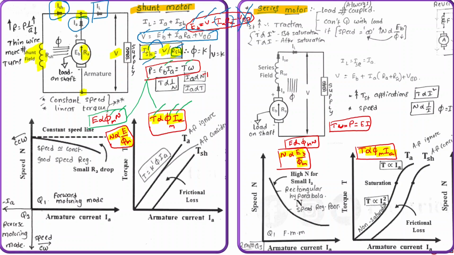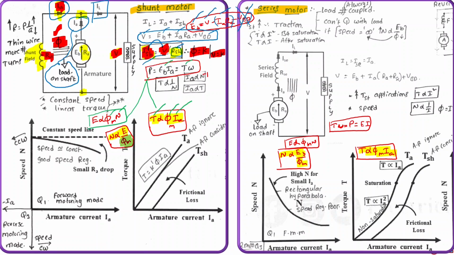So shunt field current is directly proportional to supply voltage and armature current is directly proportional to load on the shaft. As shunt field resistance is constant and terminal voltage is constant, we can consider shunt field current as constant. So flux is also almost constant. If terminal voltage varies, then only shunt field current varies, then only flux can vary. Here we are assuming that supply voltage is almost constant. So main field flux is almost constant.